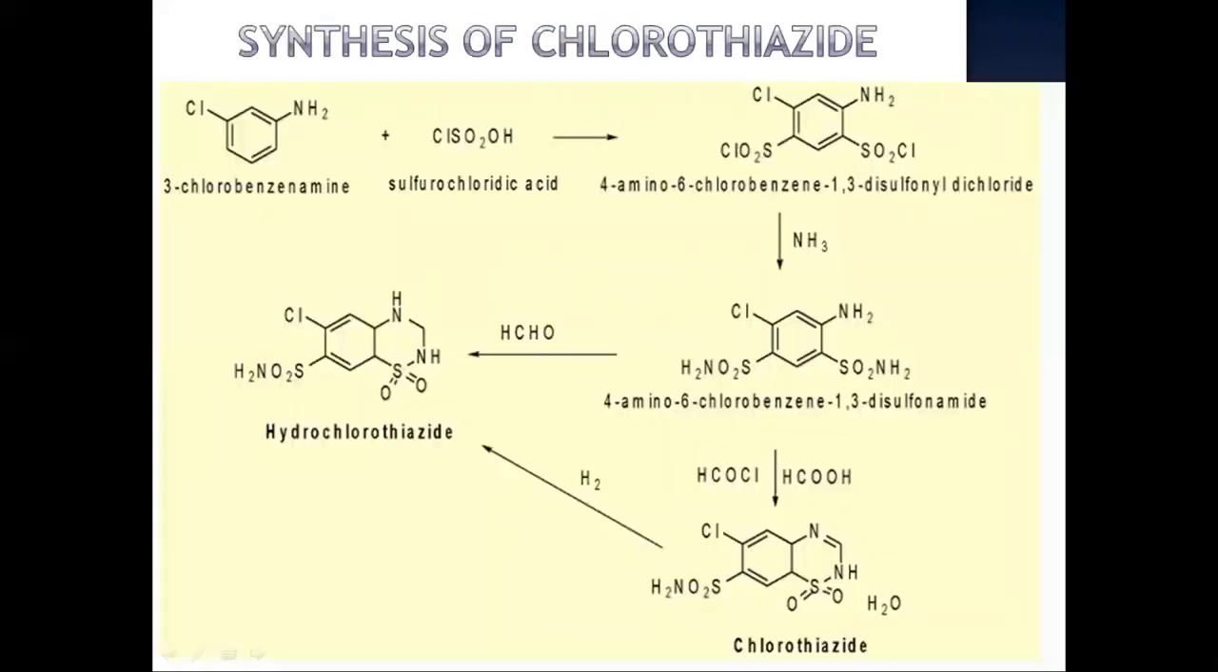Here is the synthesis of chlorothiazide. It starts with 3-chlorobenzeneamine and chlorosulfonic acid. After reacting, it will form 4-amino-6-chlorobenzene-1,3-disulfonyl dichloride. That is, addition of the SO2Cl group to the basic structure will occur. After reacting with ammonia, this will convert into 4-amino-6-chlorobenzene-1,3-disulfonamide, which on reaction with formaldehyde will give hydrochlorothiazide, and by reacting with formyl chloride and formic acid, it will form chlorothiazide.